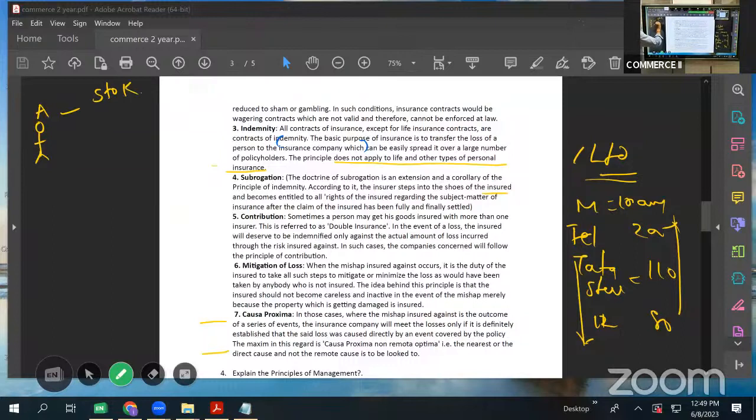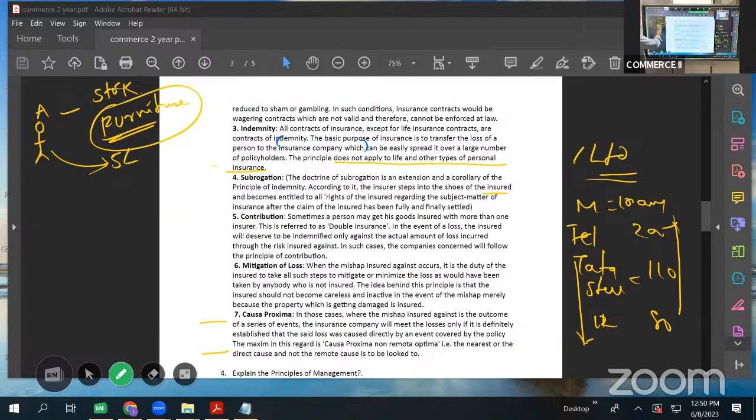Let us say he was having furniture in his godown. He was having all furniture in his godown. And one unfortunate day, fire occurred in his godown and the stock is destroyed. The stock was valued at 5 lakhs. Insurance company is paying 5 lakh rupees to Mr. Rao.